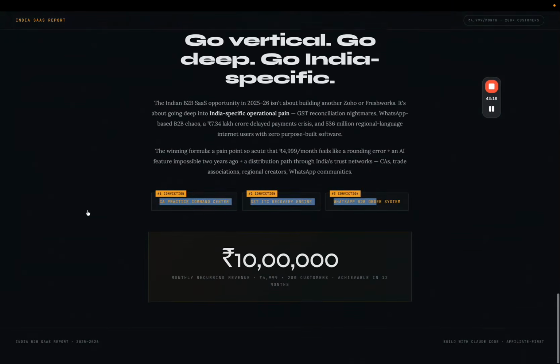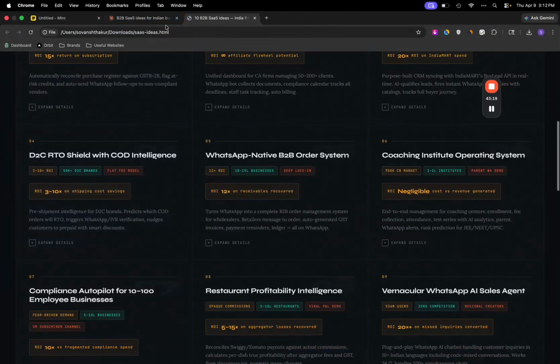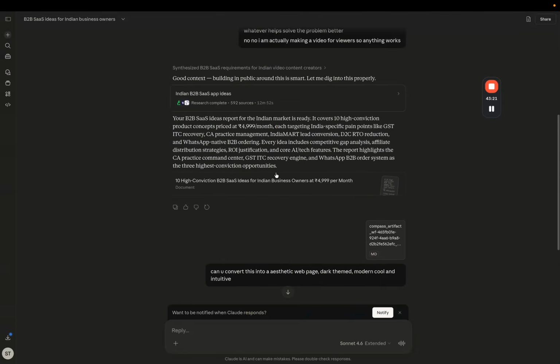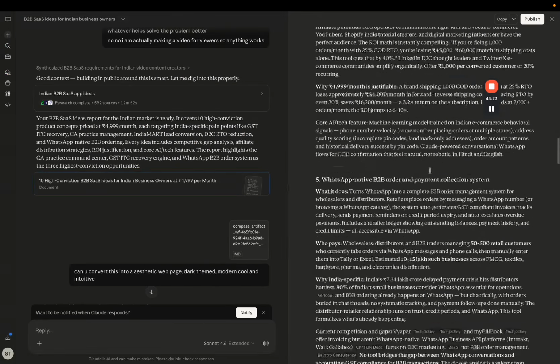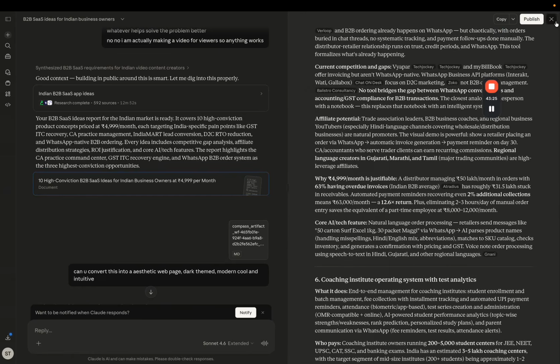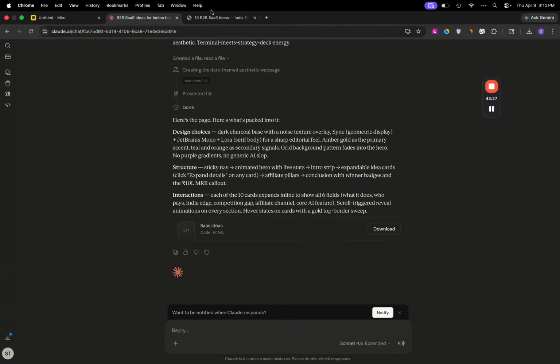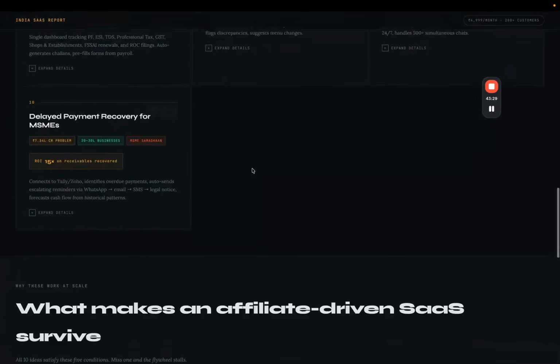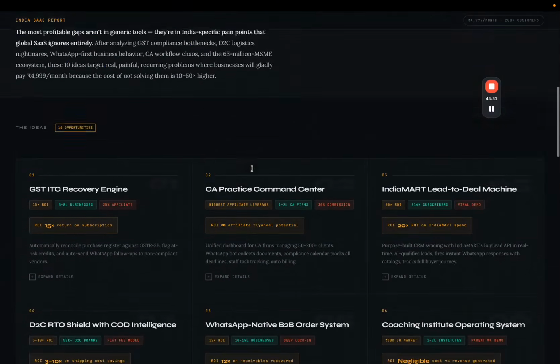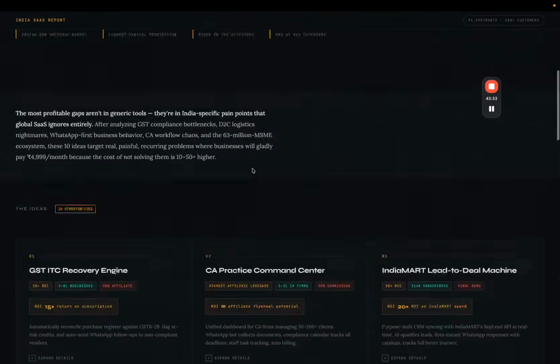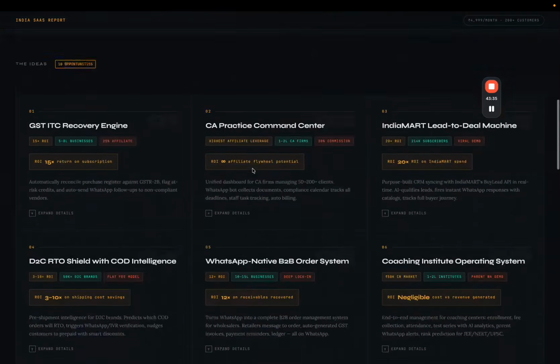Okay, so you don't have to go all this fancy. The PDF itself was pretty good. I'll just show you the PDF. It was all good to be read, right? It was like this. But I wanted it to be presentable in a YouTube video, so I just told it to convert it into a PDF. So you can go through all of this. You can read it, and yeah, that's the thing. If you want these docs, by the way, I can share them with you. It's not really a problem.